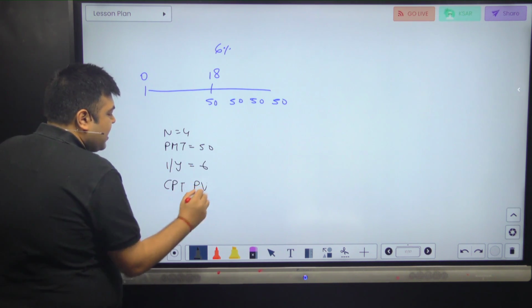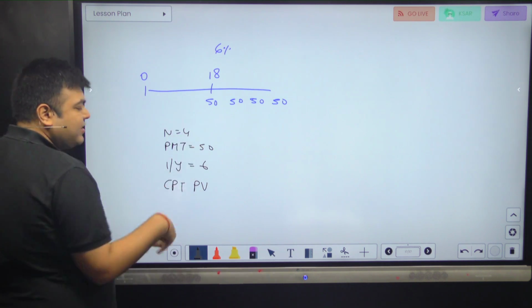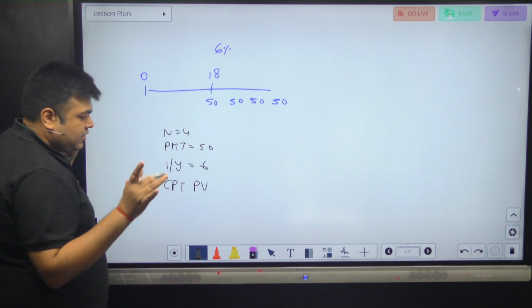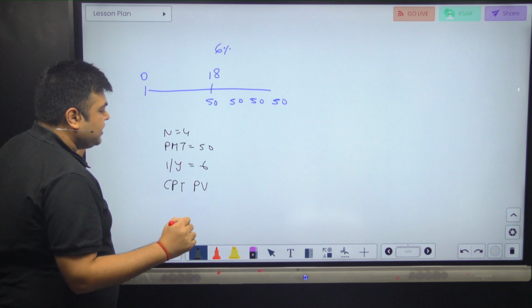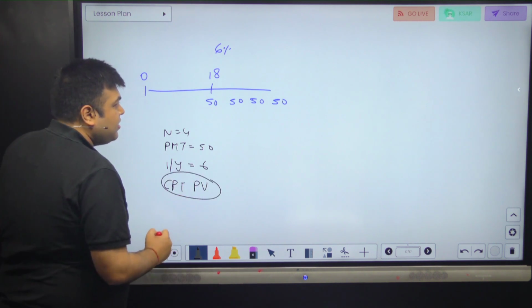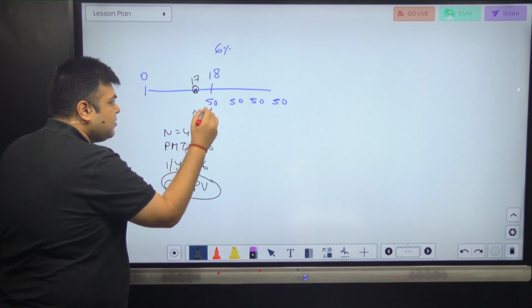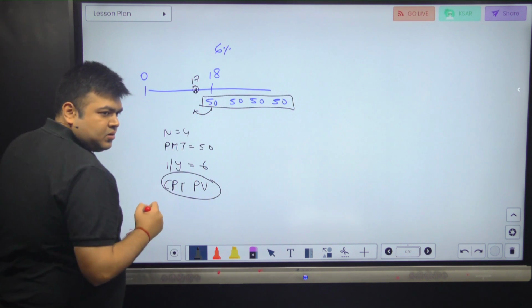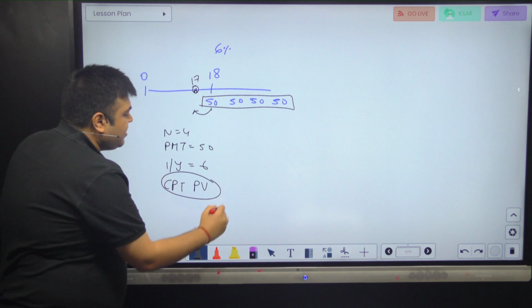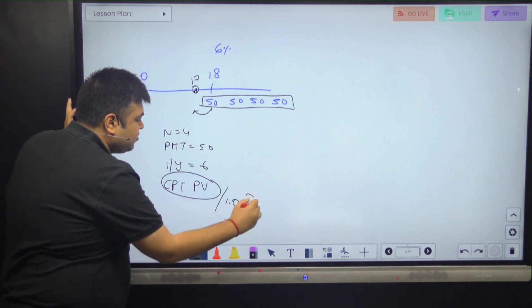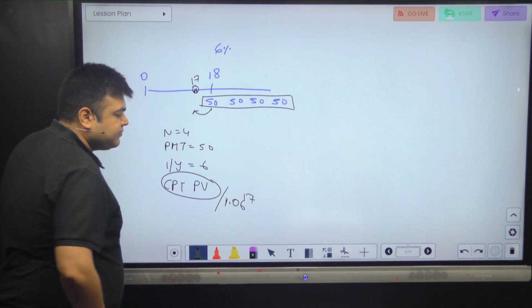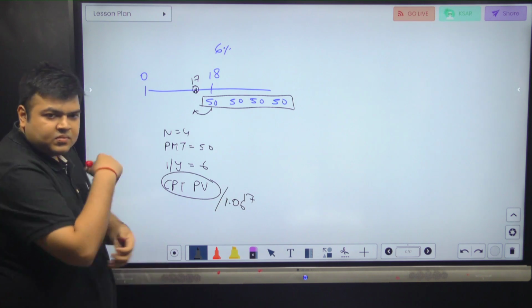Compute PV. I am using the ending mode. If I don't write anything, assume ending mode. If I am using a BGN mode, I'll tell you specifically. Compute PV. So my PV will get calculated at time 17, right? Yes. If I'm using the ending mode, the PV is at time 17, divided by 1.06 to the power 17 is your answer. That's all. Very easy.